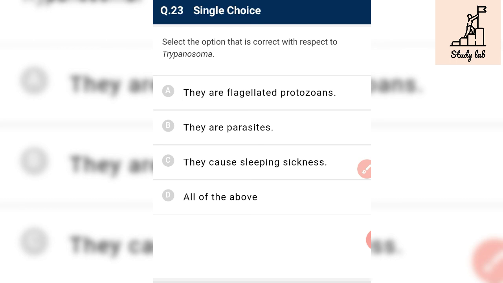Select the option that is correct with respect to trypanosoma. It is a flagellated protozoan. Yes. It is a parasite. Yes. It causes sleeping sickness. Yes. Trypanosoma gambiense causes the sleeping sickness.